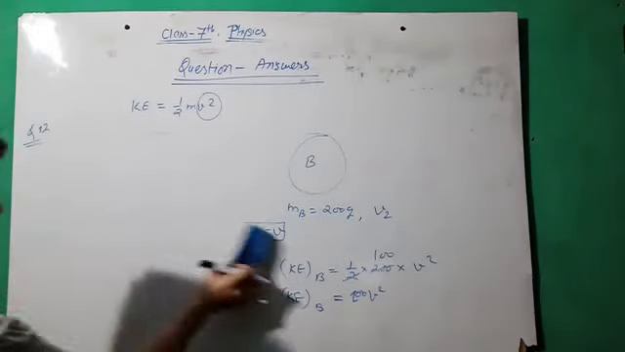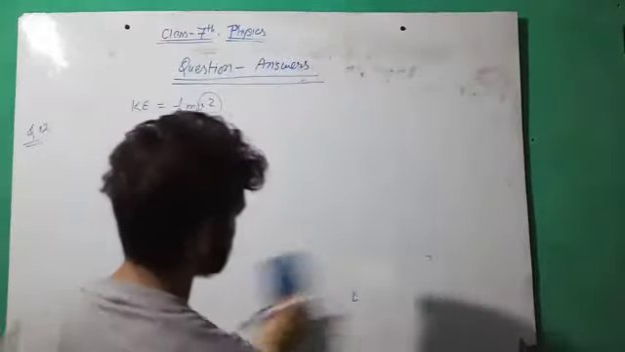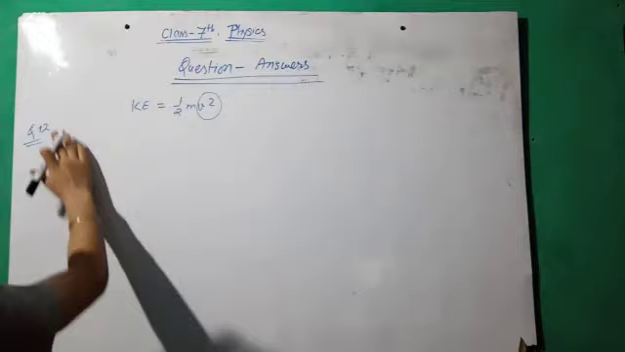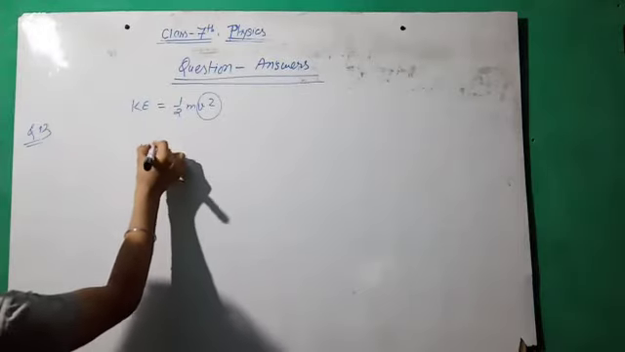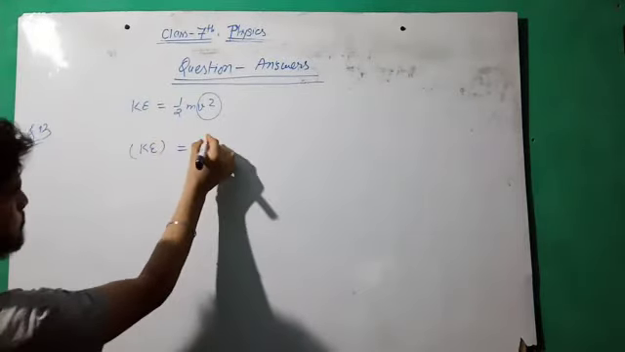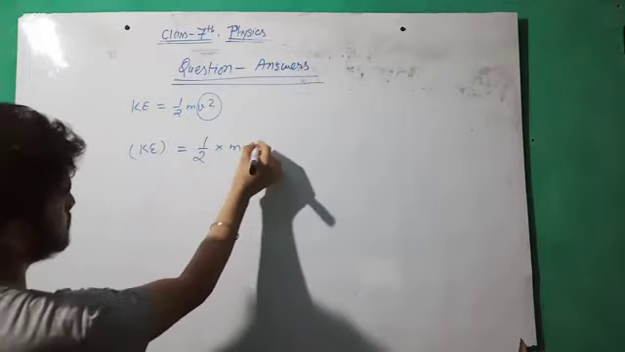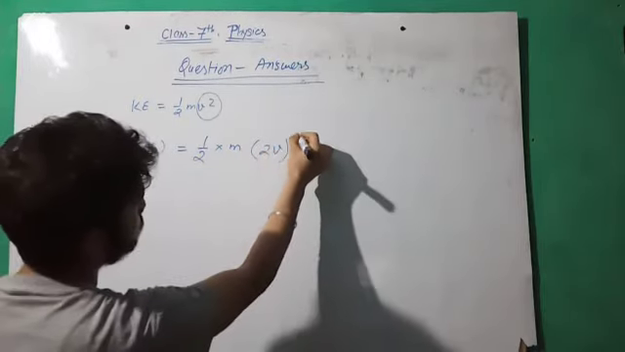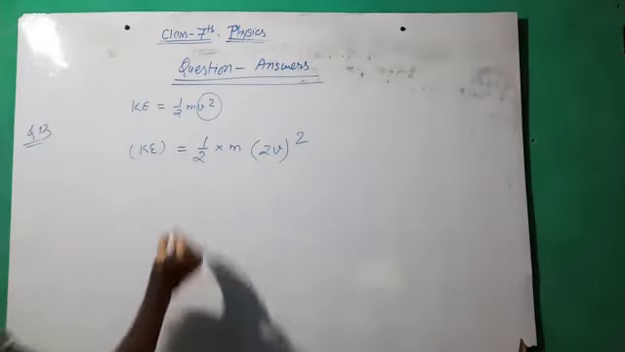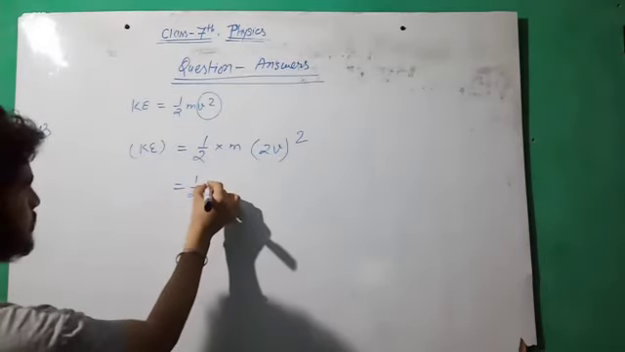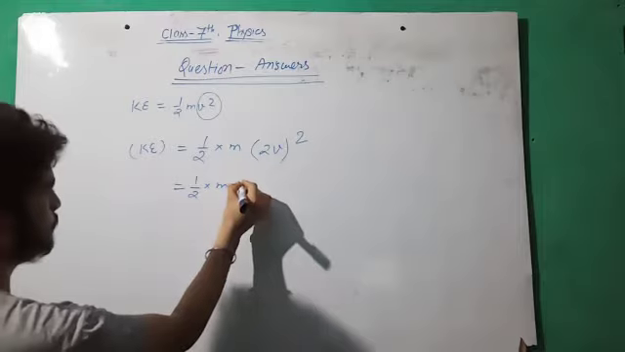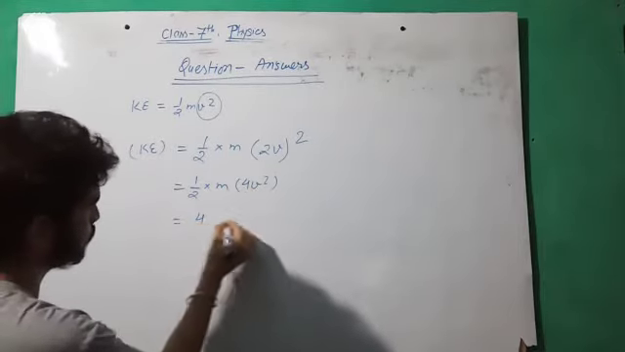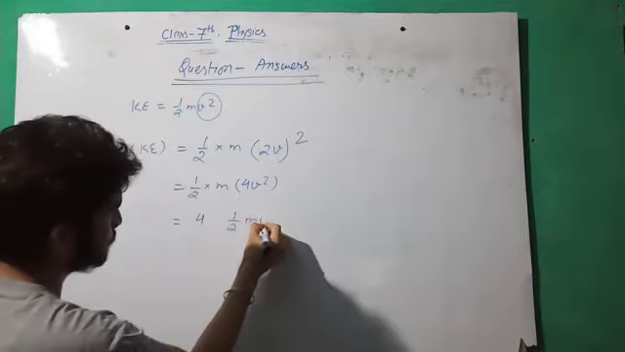You have to write down this answer on your own, but the concept is this. Question number 30. If the speed of the body is doubled, so the speed is 2v, we have to square 2v. Now this is half m, 4v square. So we have to take 4 times half m v square.